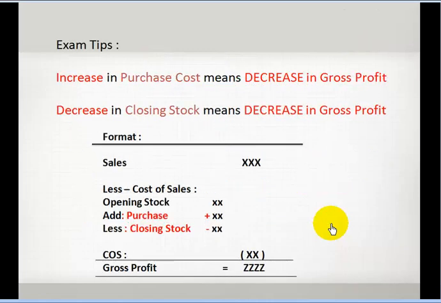So, here we give him some tips that if their purchase cost increases, gross profit will decrease. If closing stock decreases, gross profit will also decrease. Because he is only concerned with the losses, you need to show him that you cannot lose the gross profit. We also show him the format. Sales. Cost of sales has 3 items: opening stock, purchases, and closing stock. These 3 items together make the cost of sales. Total sales less the cost of sales gives us the gross profit.